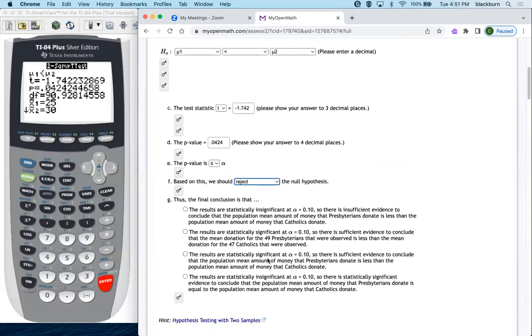So it's going to be number 1 or 2 or 3, I mean. The results are statistically significant, so there's sufficient evidence to conclude that the mean donation for the 49, but we're trying to infer something about the population. The second choice is inferring something about the sample. So it's going to be the one right there.